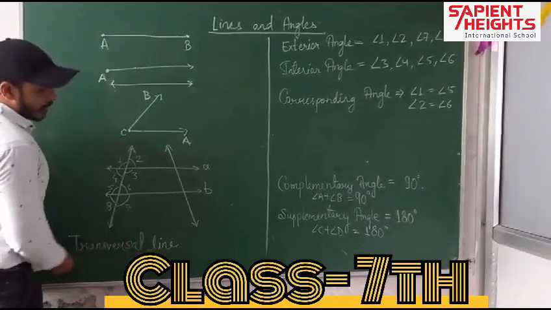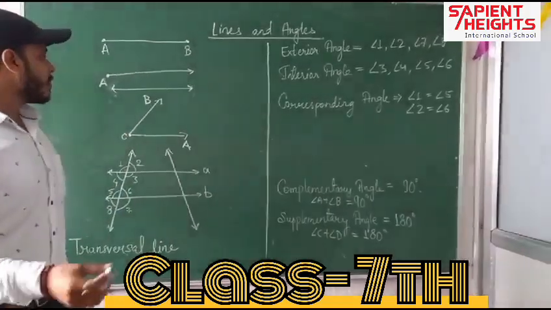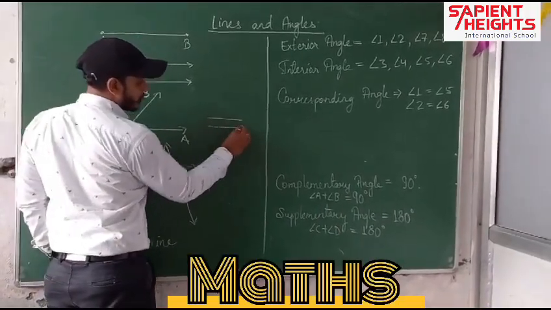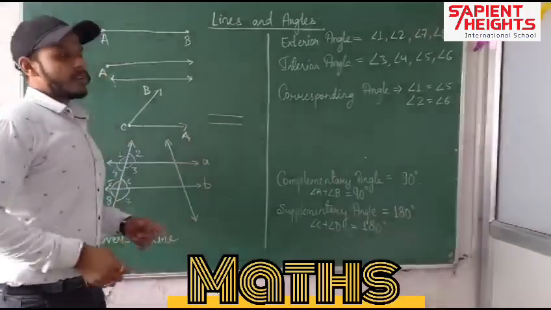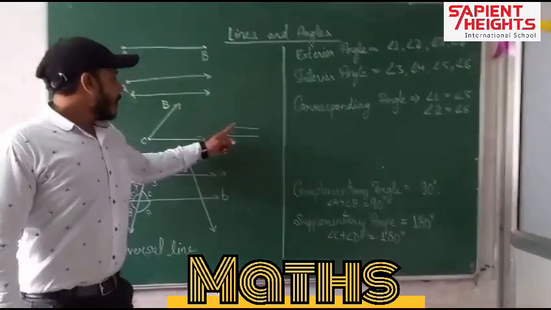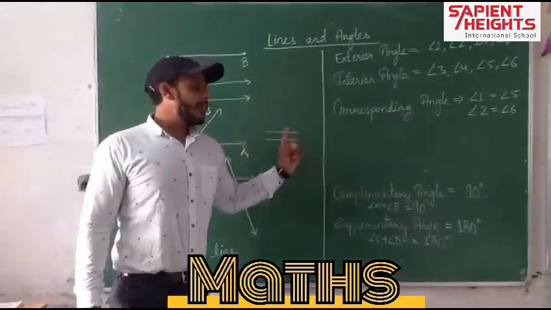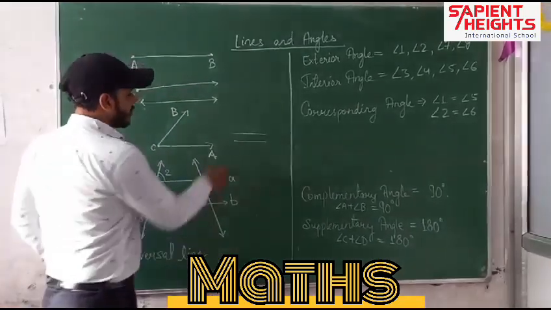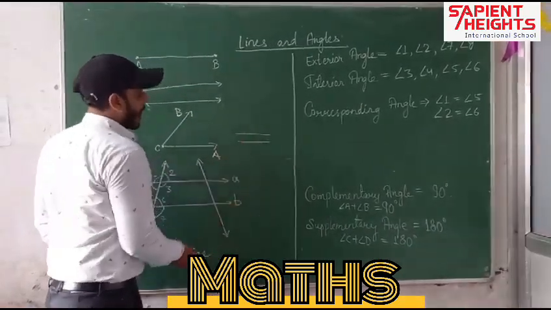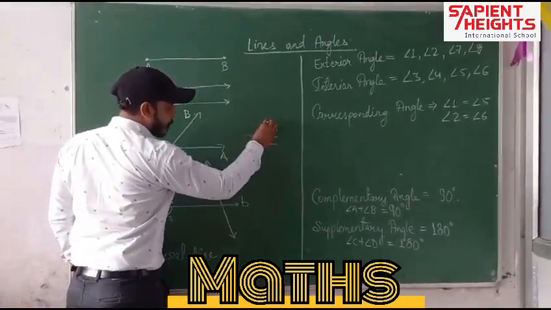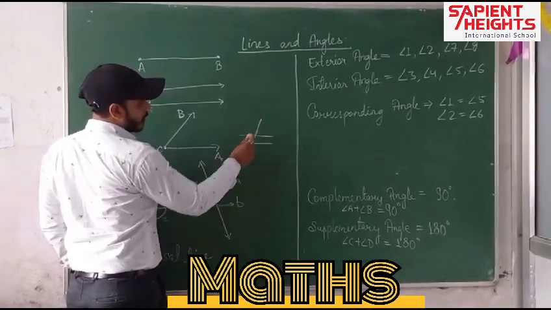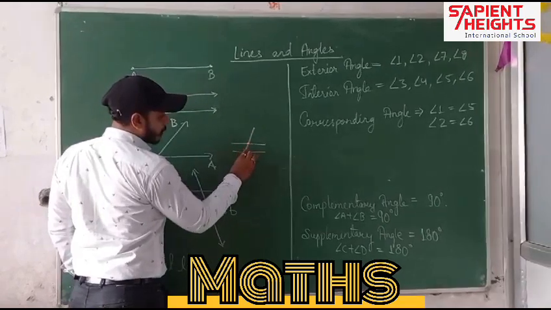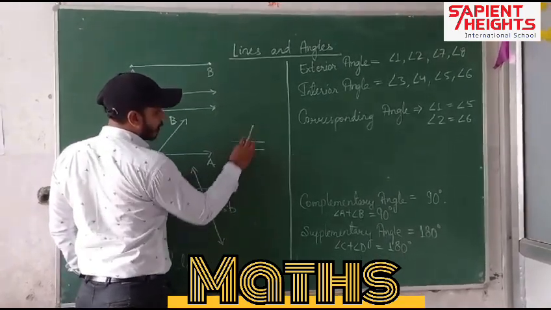Now here are some more terms that we need to understand. The first one is the transversal line. What is the transversal line? When we have two parallel lines, what are parallel lines? These lines will never intersect in the future. They are in the straight direction. These are our parallel lines. So when parallel lines are cut by a line, here these two parallel lines are cut by a line, this is our transversal line.